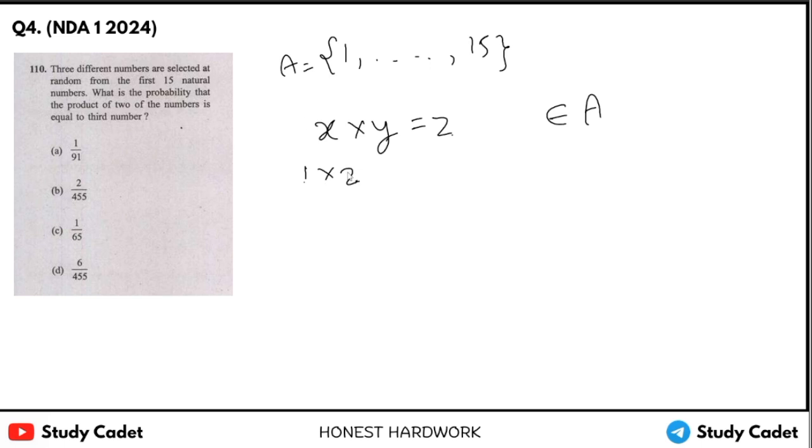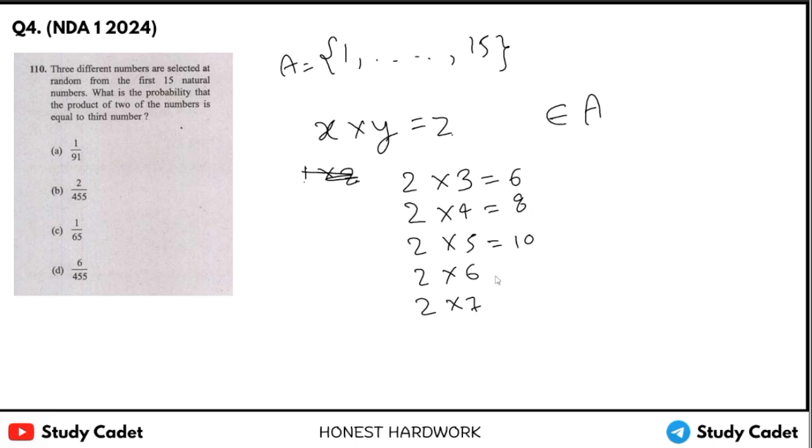That is not the case. x, y, z are different. So we will make 2 into 3, 2 into 4, 2 into 5, 2 into 6, 2 into 7, and 2 into 8, that will be 16. So that is not considered. It is 6, 8, 10, 12 and 14, right? Now these are 5 cases.